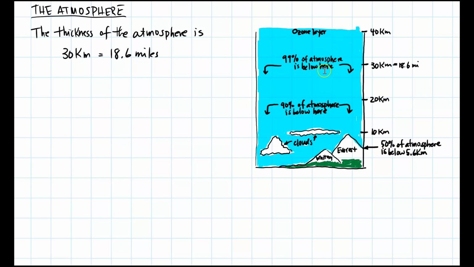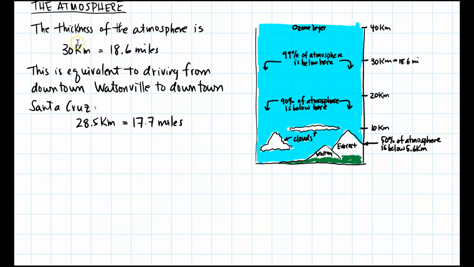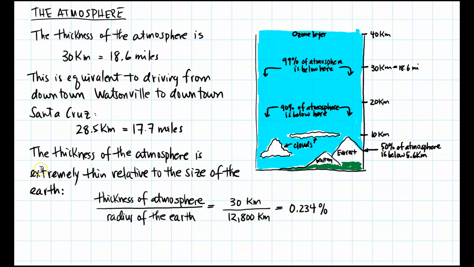And what you're seeing here is that when you start to look at this atmosphere, how thick is 30 kilometers? Because typically that's what people say is the top of the atmosphere. So the thickness of the atmosphere is equivalent to roughly driving from downtown Watsonville to downtown Santa Cruz, because that's about 28.5 kilometers or 17.7 miles. That's the thickness of the atmosphere.